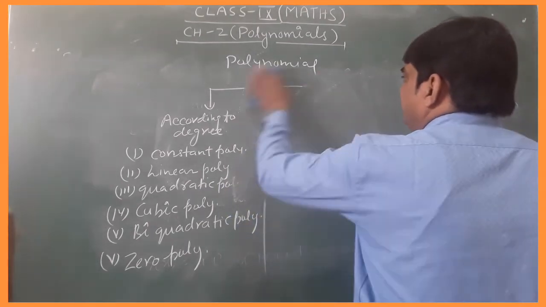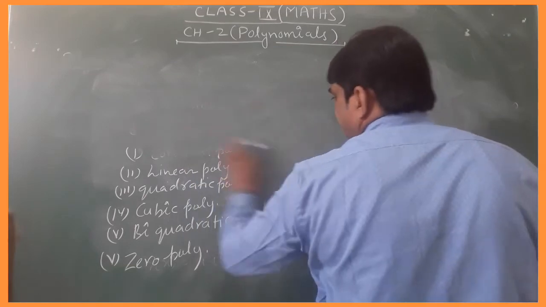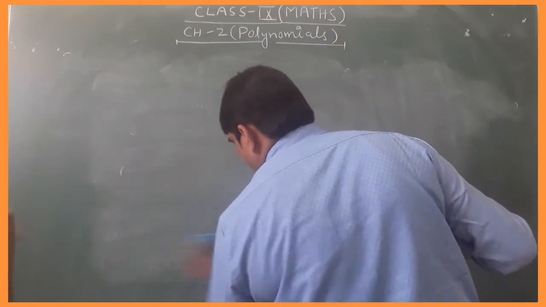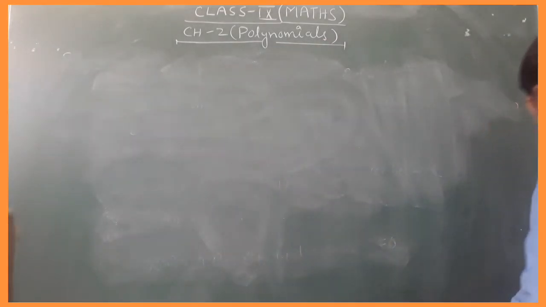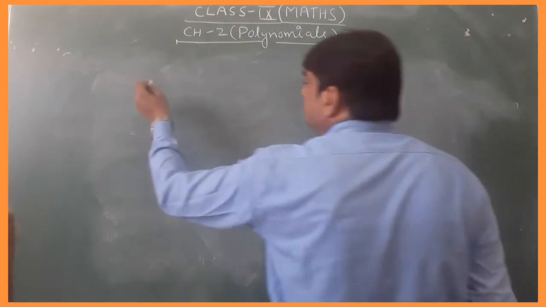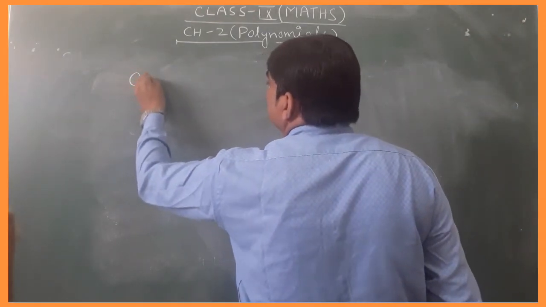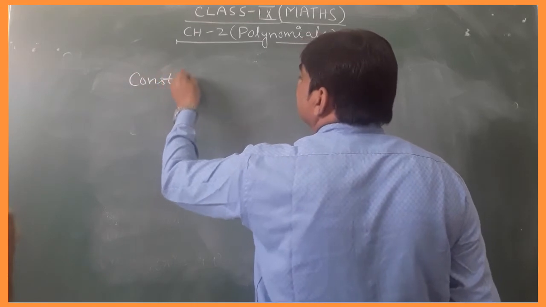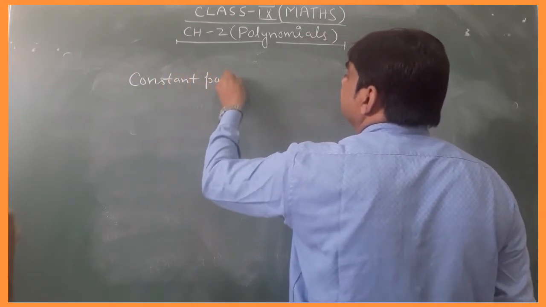What is the constant polynomial? Let us try to know what the constant polynomial is.